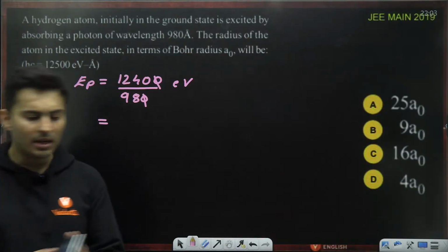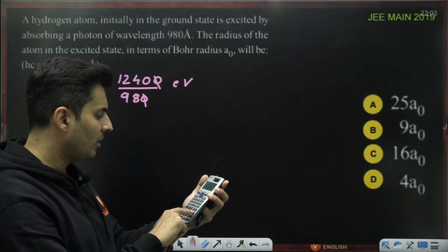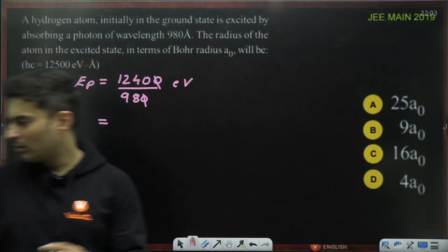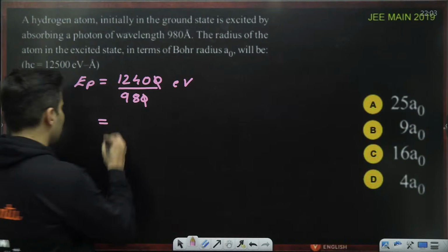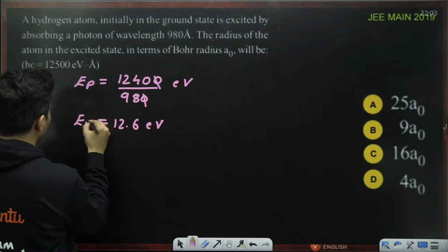If you find out the exact value, it will be 1240 divided by 98, almost 12 point something. So it is 12.6 electron volt. That is the energy of the photon.